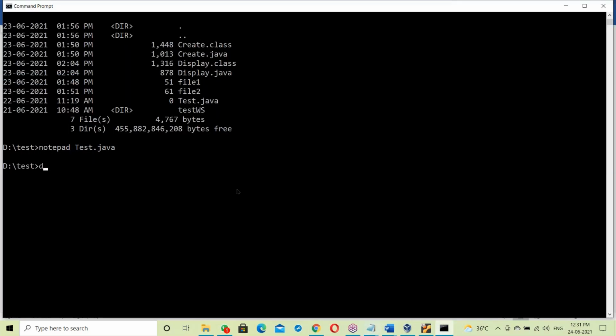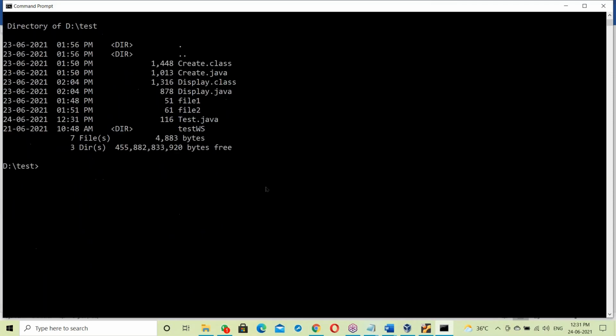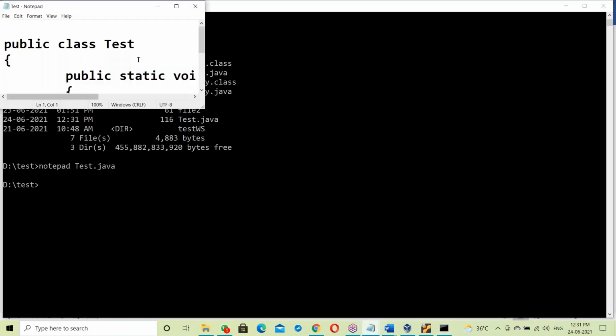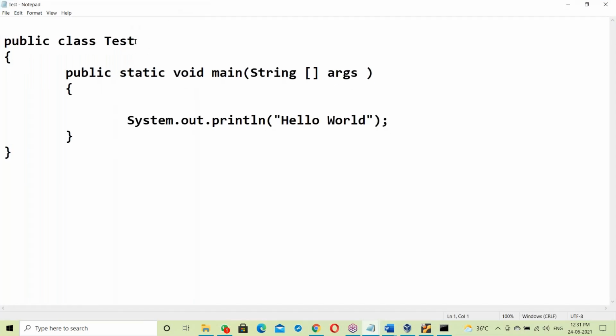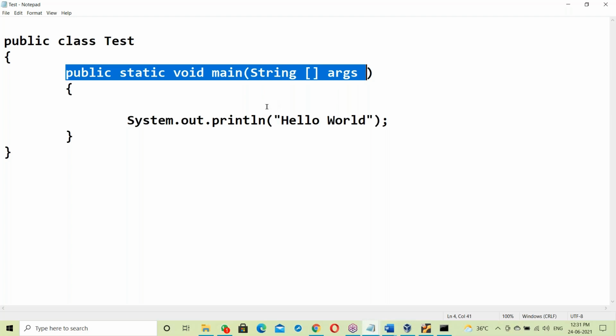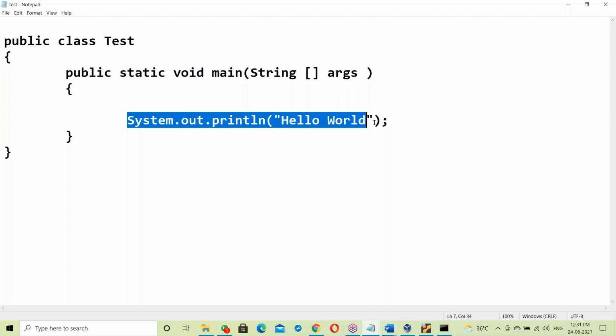Here, see this test.java file. Open it and you can see public class test, public static void main, String args, System.out.println Hello World.